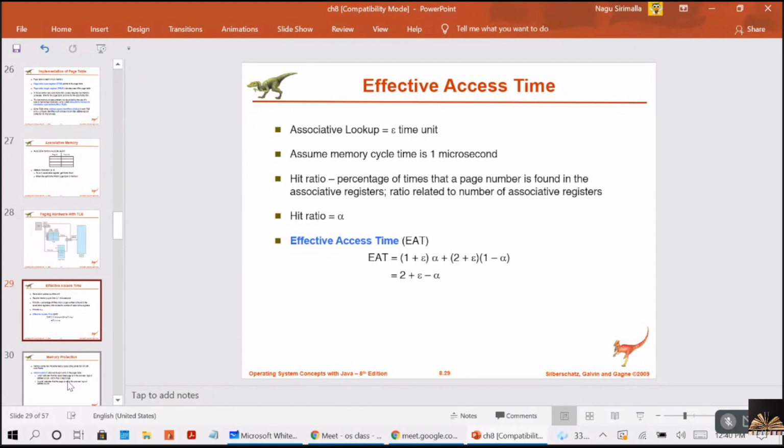If it takes 100 nanoseconds to access the memory, then the mapped memory access takes 100 nanoseconds when the page number is in the TLB.